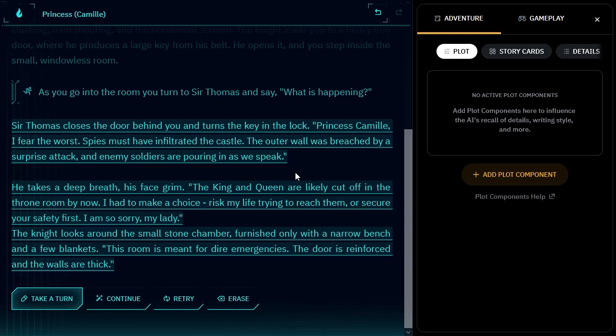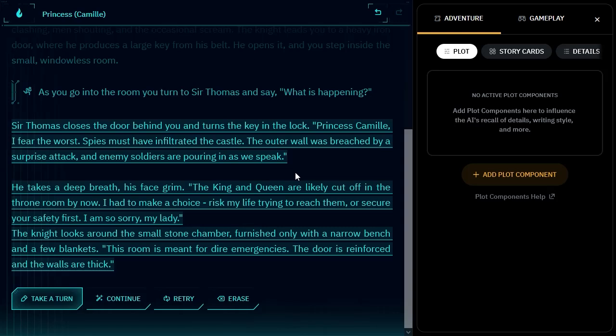Princess Camille. I fear the worst. Spies have infiltrated the castle. The outer wall was breached by a surprise attack, and enemy soldiers are pouring in as we speak. He takes a deep breath, his face grim. King and queen are likely cut off in the throne room by now. I had to make a choice. Risk my life trying to reach them, or secure you to safety.